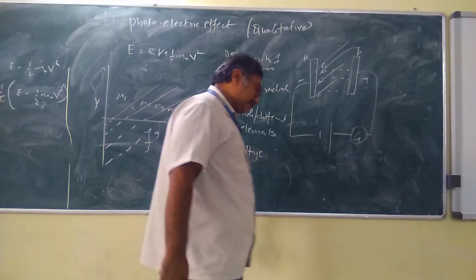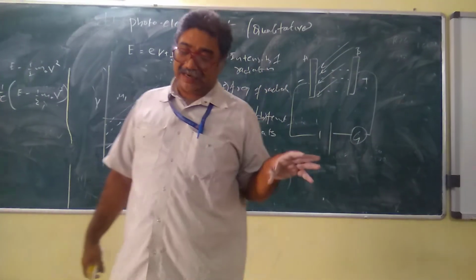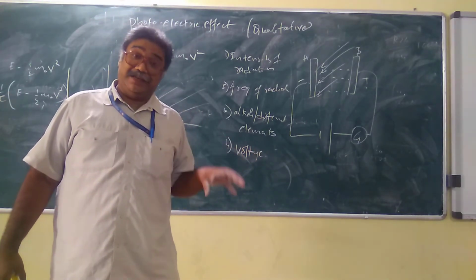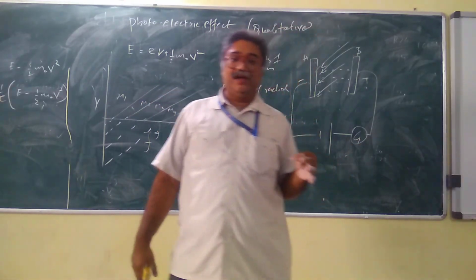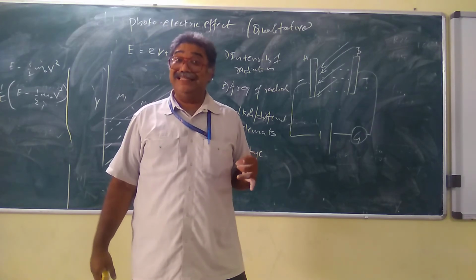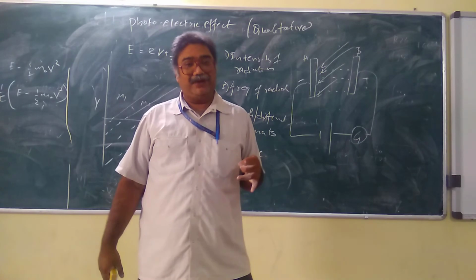When we recap the quantum mechanics principles, what are the failures of classical mechanics? The failures of classical mechanics are that it could not explain the ultraviolet catastrophe. It could not explain the energy distribution of a black body. Of course, we have Wien's displacement law, Rayleigh-Jeans law, and Stefan-Boltzmann law, but none of them could explain this energy distribution of a black body as well as the ultraviolet catastrophe comfortably.